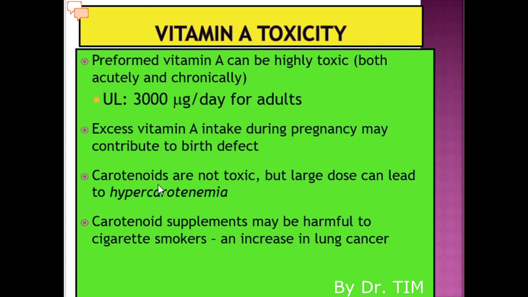So if we want to improve vitamin A status, make sure there is no excessive vitamin A intake, especially for pregnant mothers. Carotenoids are not toxic, but large doses can lead to hypercarotenemia. Hyper means high, carotene refers to carotenoid, and emia is in the blood. So high level of carotene in the blood. Carotenoid supplements may be harmful to cigarette smokers and increase lung cancer.